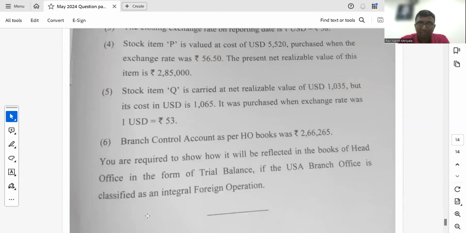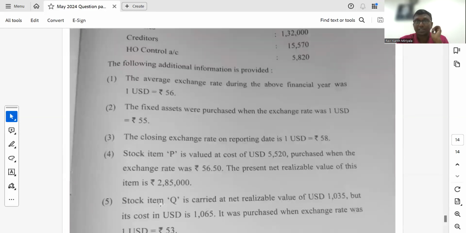Below he told very clearly here that the foreign branch is an integral foreign operation. So if it is an integral foreign operation, what are you supposed to do? If it is a fixed asset, correct now, the rate of the date they purchased only you are supposed to use. If it is a monetary item, then convert it using the closing rate.